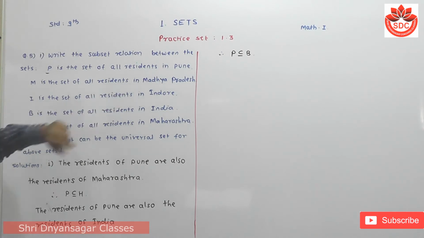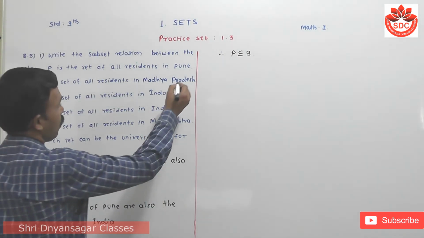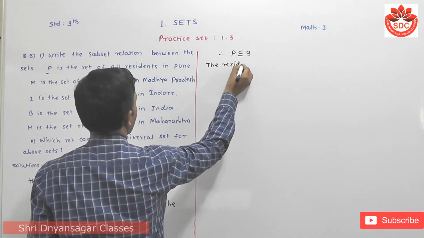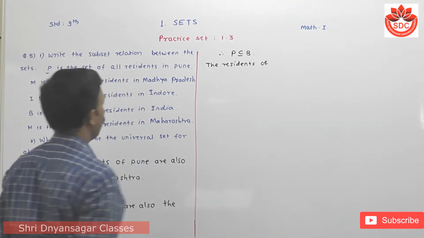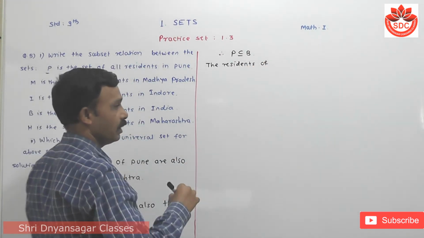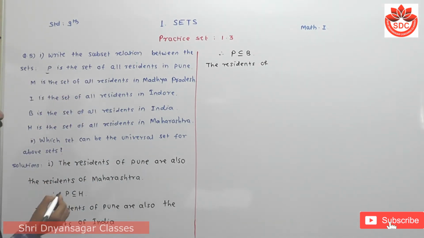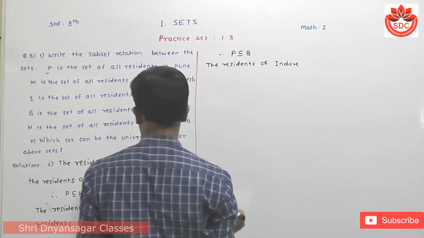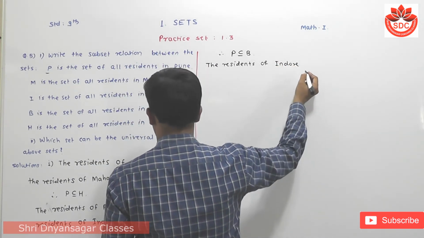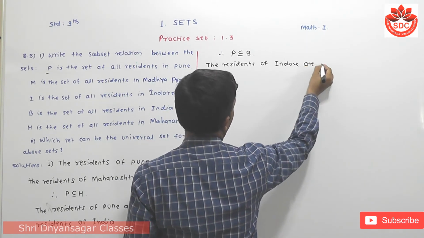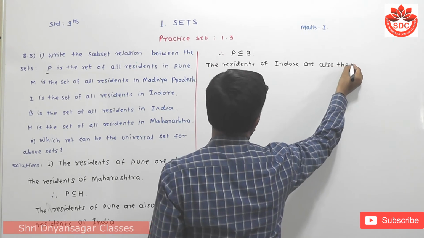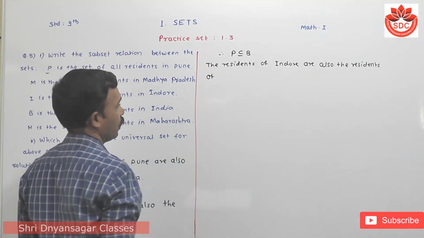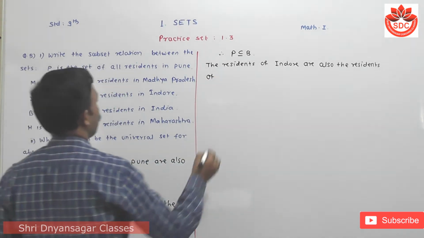Indore is also in Madhya Pradesh. So the residents of Indore, Indore is present in Madhya Pradesh, so the residents of Indore are also the residents of Madhya Pradesh.